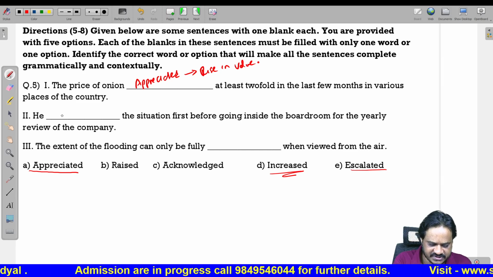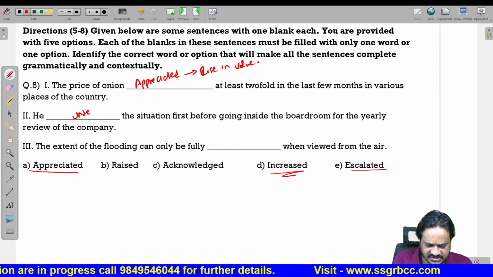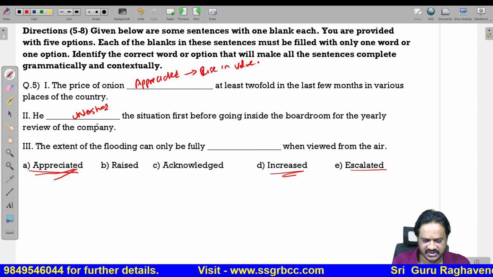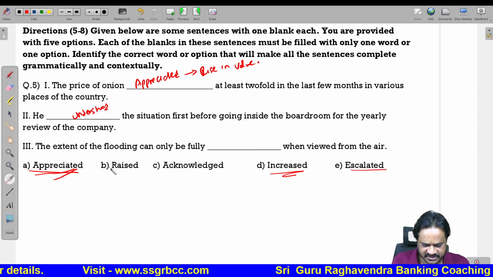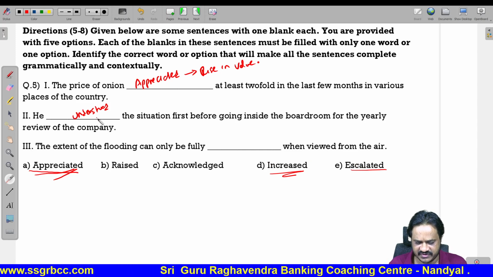He appreciated the situation. Here appreciated means understood. Here also appreciated means understood. So here appreciated means understood. He understood the situation. But here we can use only appreciated. We can't use any other word. So he appreciated the situation.